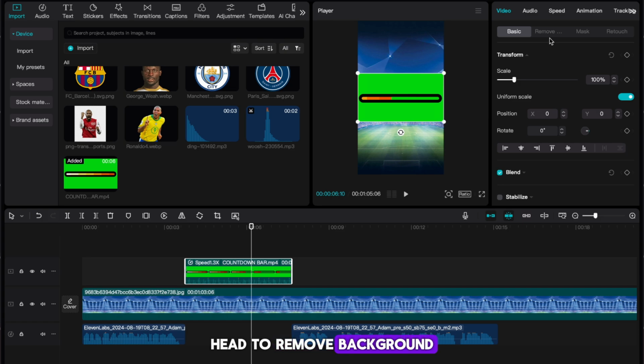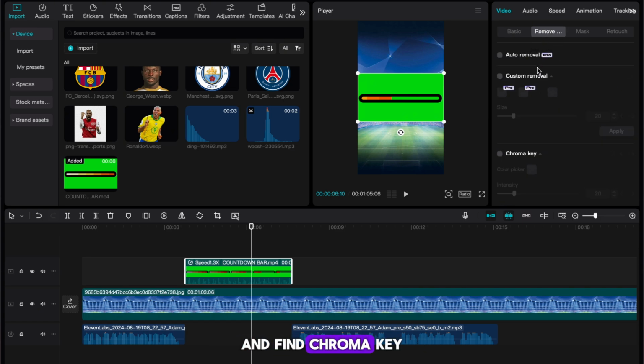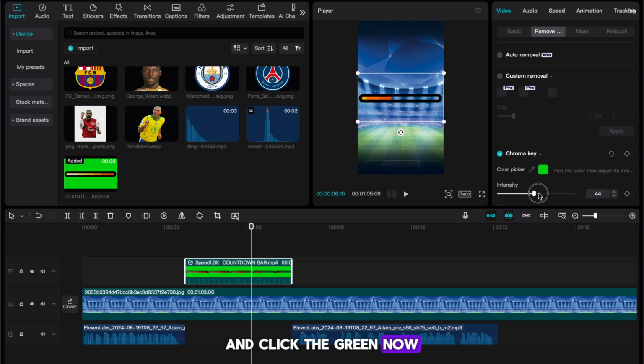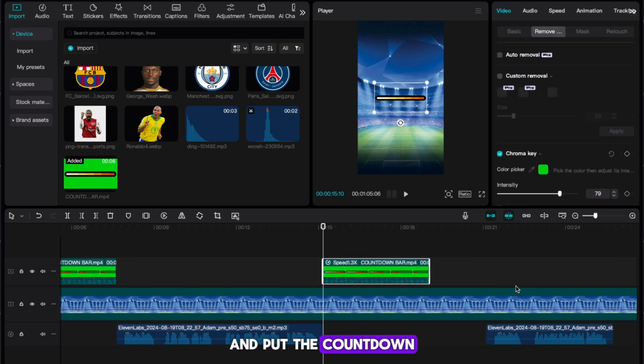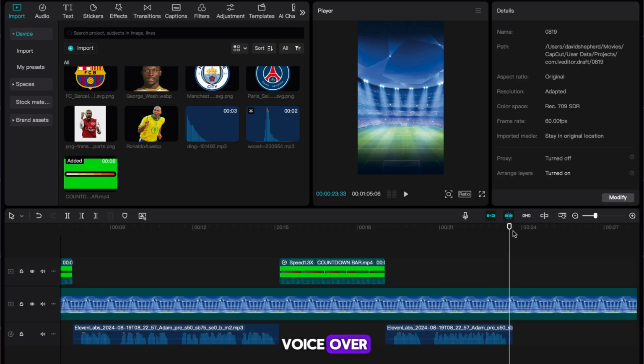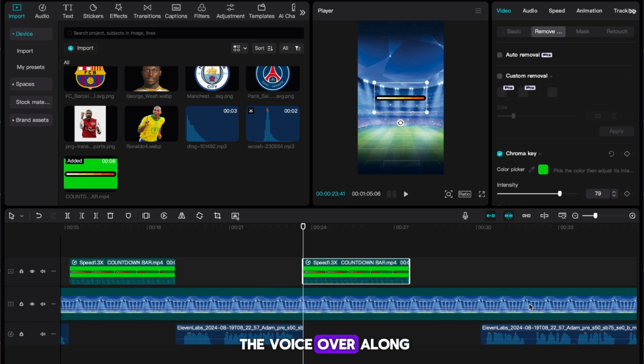I'll now show you how to remove the green screen. Head to Remove Background in the top right and find Chroma Key. Select it, and you want to use the color picker and click the green. Now you also want to increase the intensity to around 80 so that there's no green pixels left around the countdown bar. I'm lastly going to make our countdown bar a little smaller. With that done, we next want to copy it over and put the countdown bar in every gap we have in our voiceover, making sure to drag the voiceover along also.